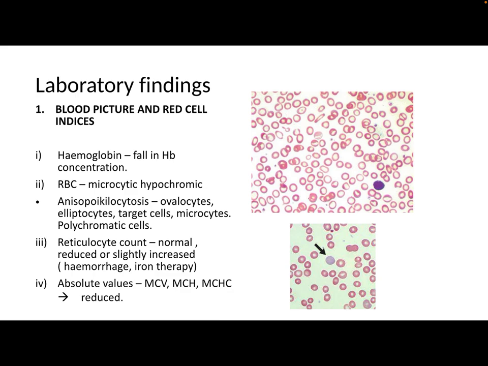The RBCs will show changes in size and shape, that is, there will be anisopoikilocytosis. We will be able to see ovalocytes, elliptocytes, target cells and microcytes in the peripheral blood, and the RBCs will be microcytic and hypochromic. The reticulocyte count may vary. It may be normal, reduced or slightly increased if the patient is taking iron therapy or is having active hemorrhage. If we come to the absolute values or blood indices, MCV, MCH and MCHC will be reduced.